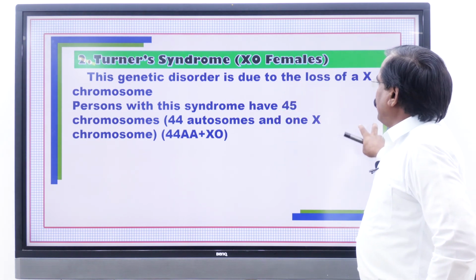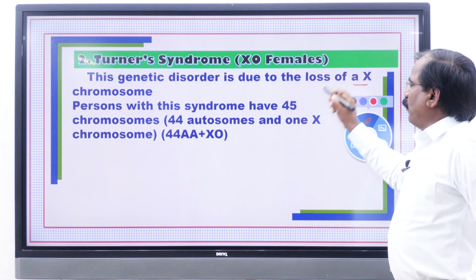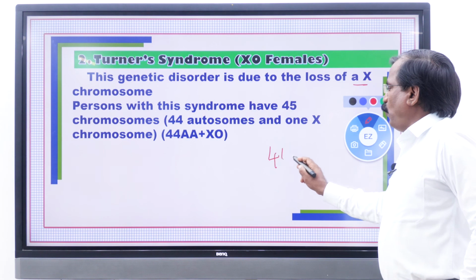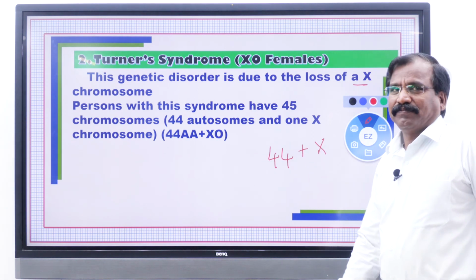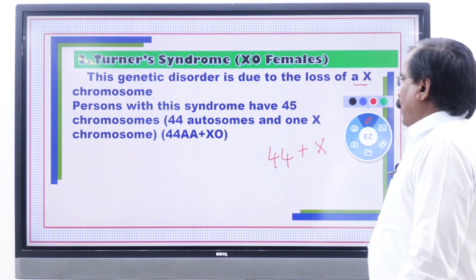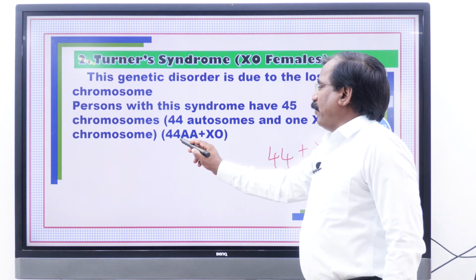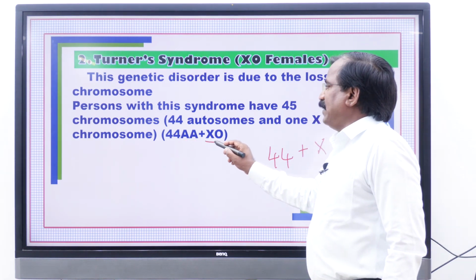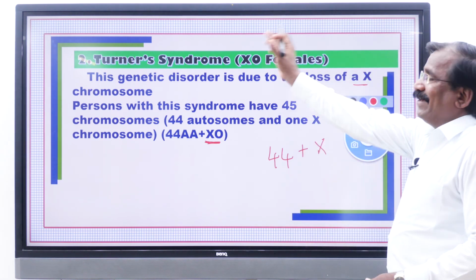That is loss of one X chromosome. They have 44 plus X, only the X chromosome. So 44 autosomes and 1 sex chromosome. This is Turner syndrome.